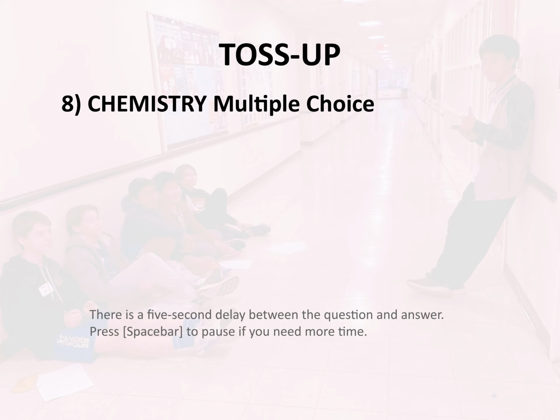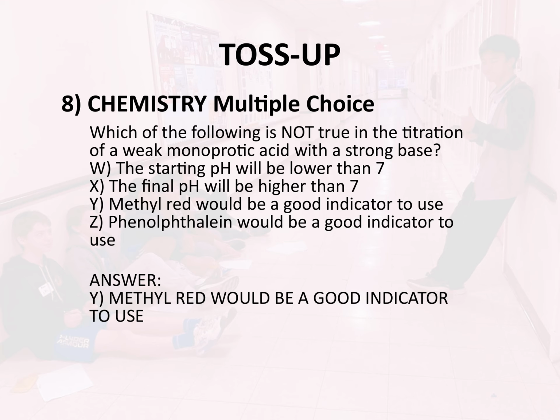Toss-up 8. Chemistry. Multiple choice. Which of the following is not true in the titration of a weak monoprotic acid with a strong base? W. The starting pH will be lower than 7. X. The final pH will be higher than 7. Y. Methyl red would be a good indicator to use. Z. Phenolphthalein would be a good indicator to use. Answer. Y. Methyl red would be a good indicator to use.